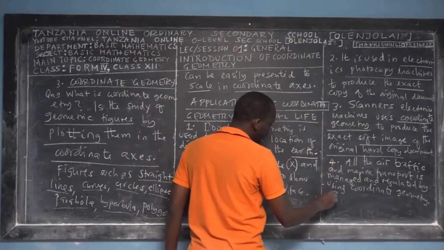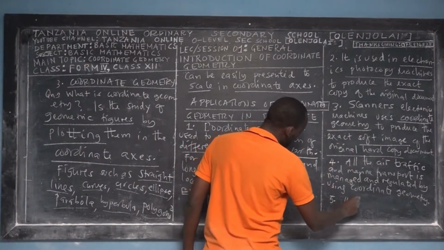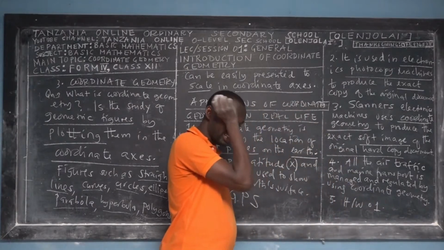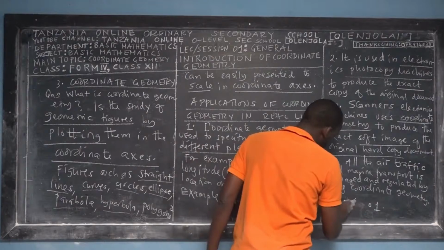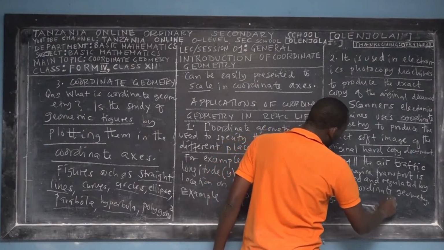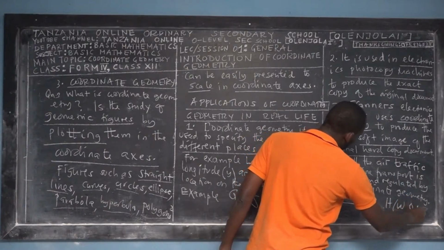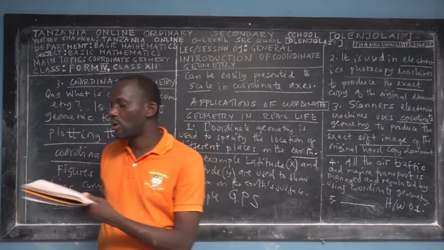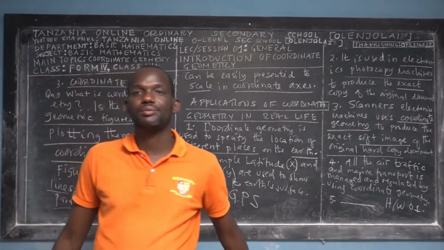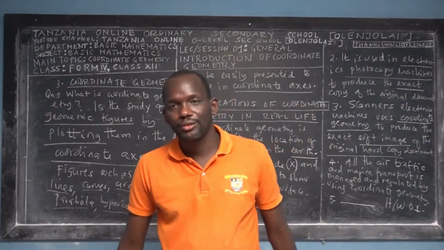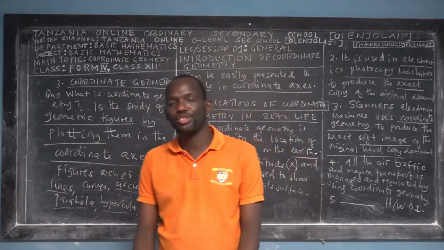So number 5, this is homework 01 for students to fill in the blank. I leave number 5 blank. This is homework 01 for students to write at least one application of coordinate geometry. So that's the end of session 1, the general introduction of coordinate geometry.